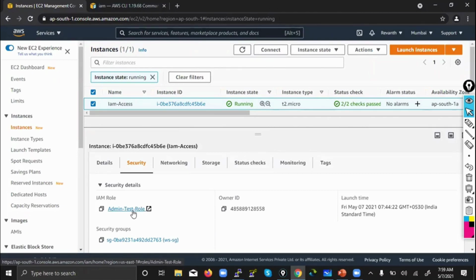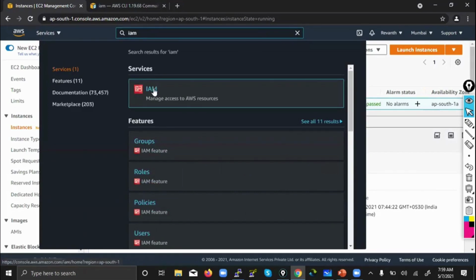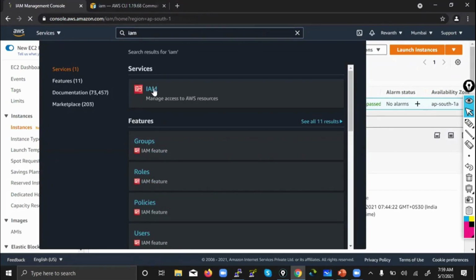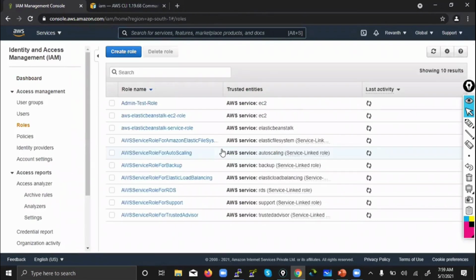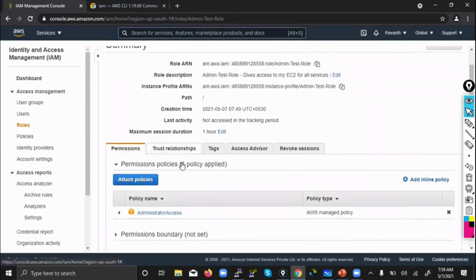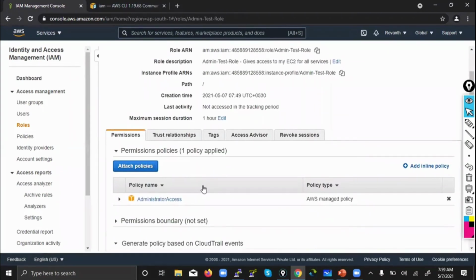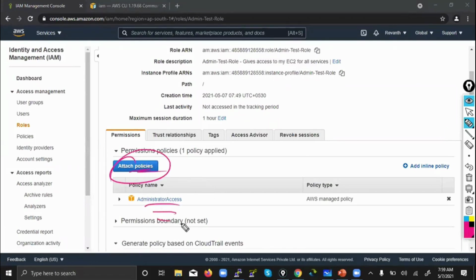So how can you downgrade the permissions of this role? You need to go to roles again. You don't need to delete the role, guys. You can keep the role as is. Just go to the roles and make the changes to that role. Where is it? Admin test role. See the current policies. I said a role is nothing but a group of policies. You can attach any number of policies, guys. The maximum is 10. Now I don't want to give admin access.